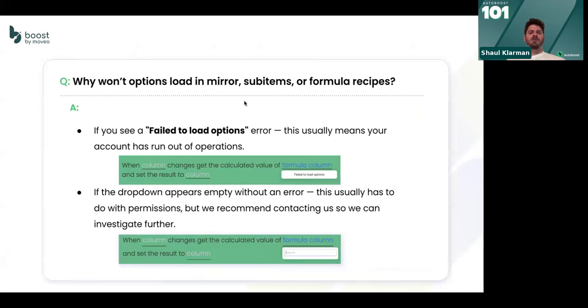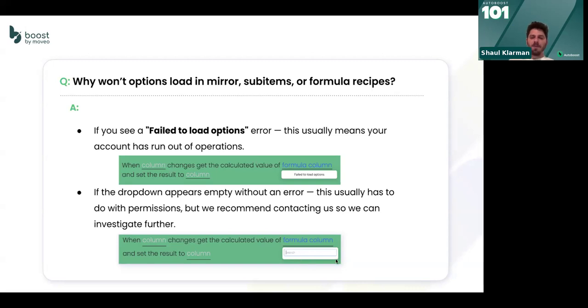Why won't options load in mirror, sub-items, or formula recipes? Something that we get asked a lot. Sometimes we click on, for instance, when something happens, get the calculated value of a formula column, and it shows failed to load options, even though we know that on the board we have a formula column. Usually we see this error when someone has run out of operations. Especially if it used to work for you and now it doesn't, it says you're out of operations and now the system can't do it.